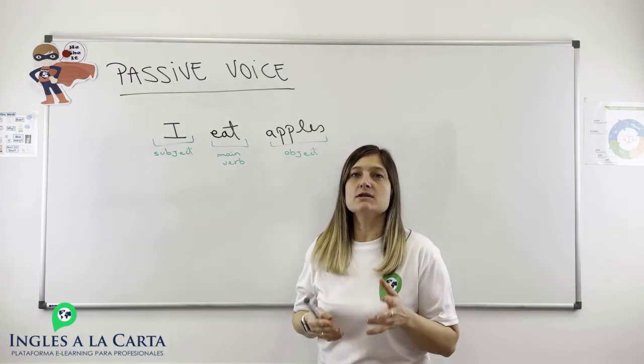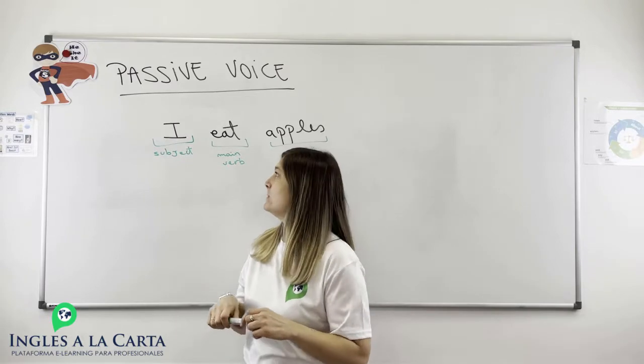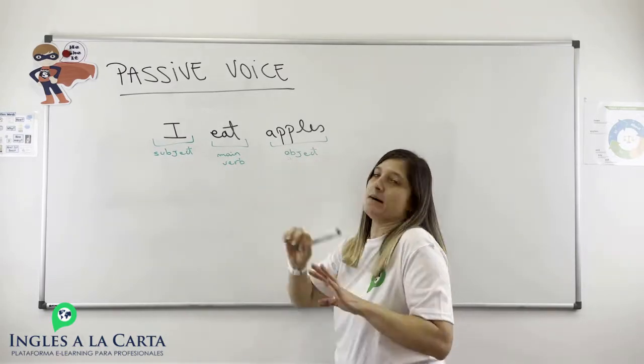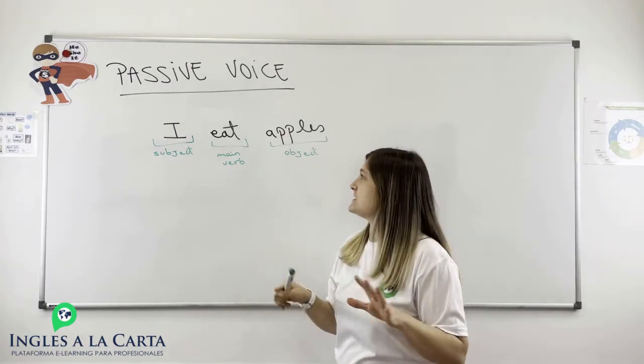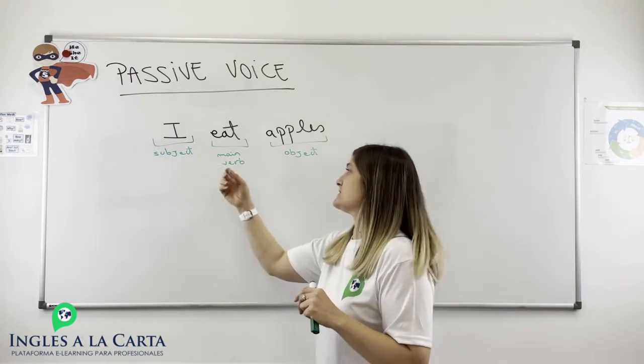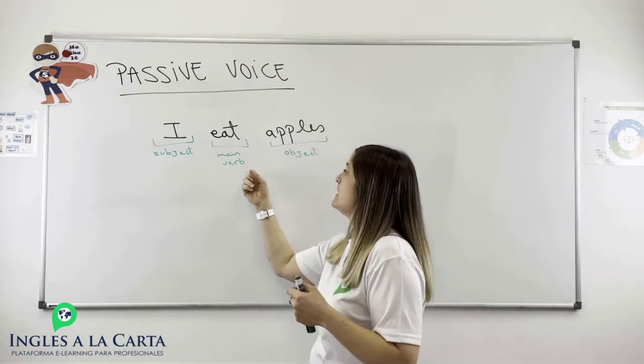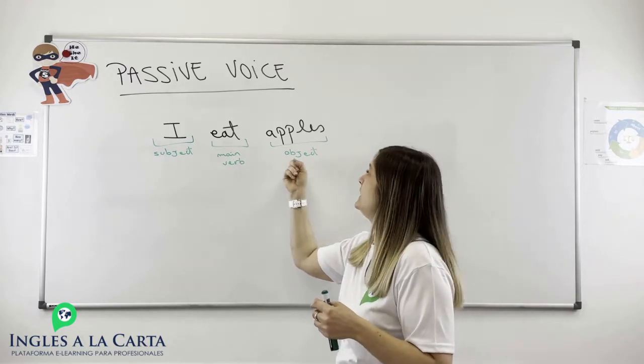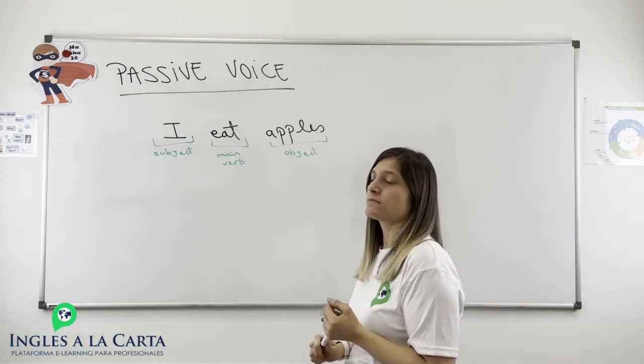We're going to start with a very easy example. I eat apples. Simple sentence, okay? The first thing we have to identify is the subject, I, the main verb, eat, and the object, apples.